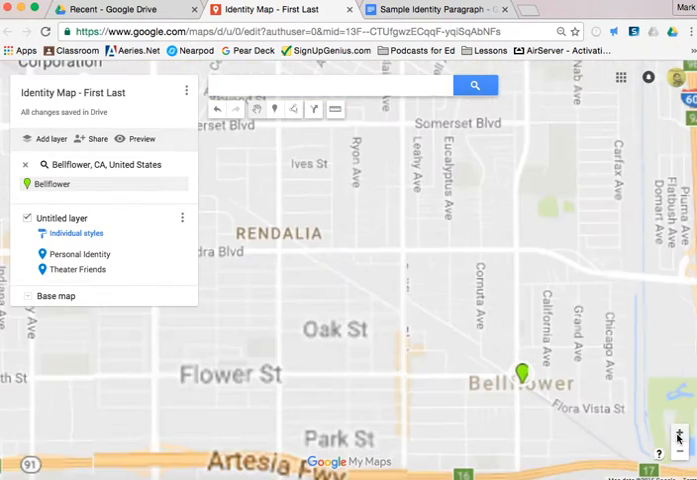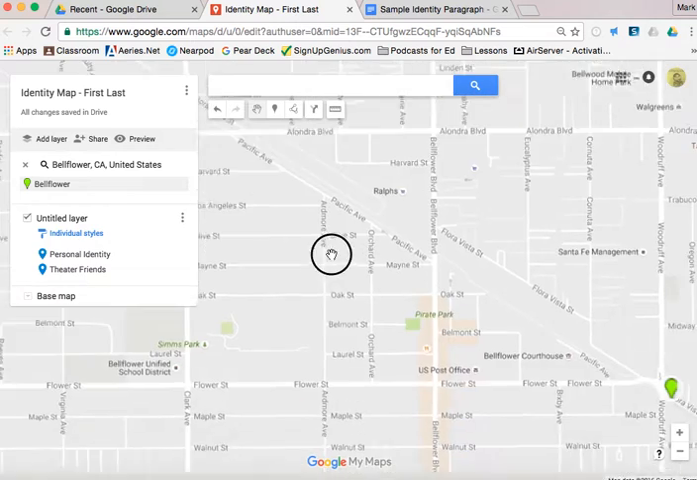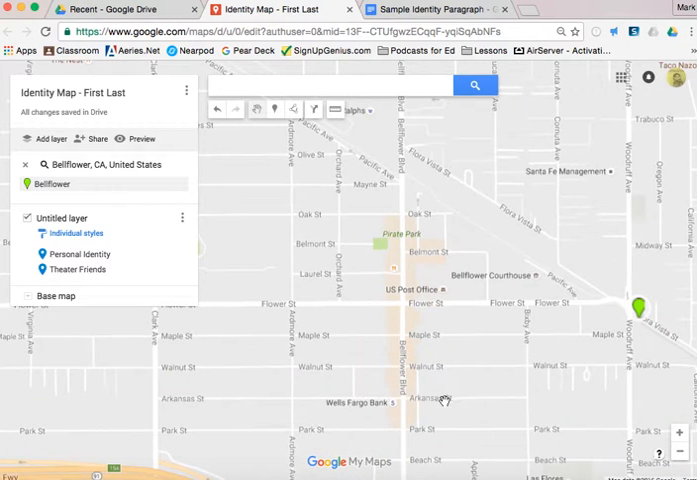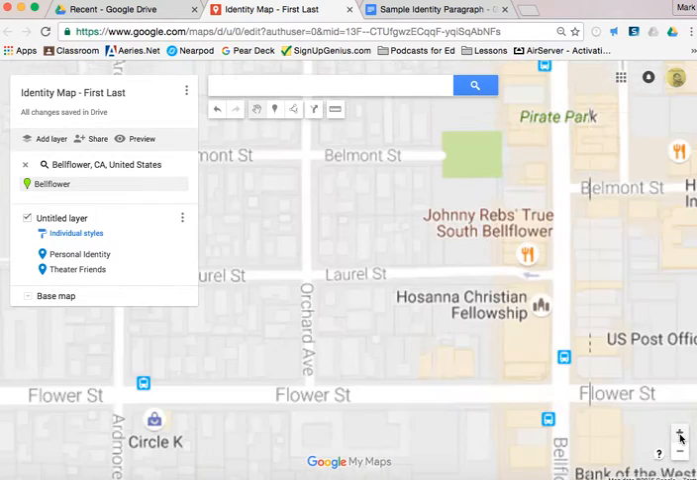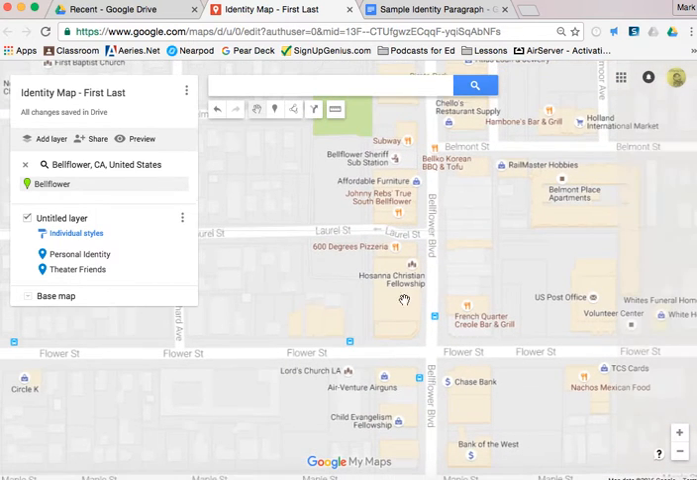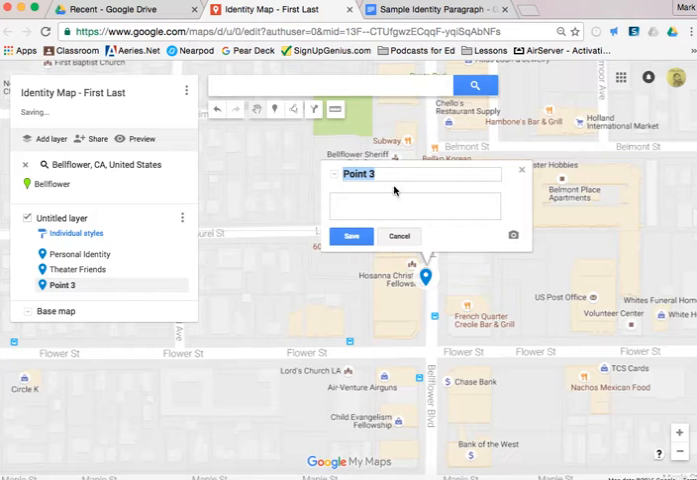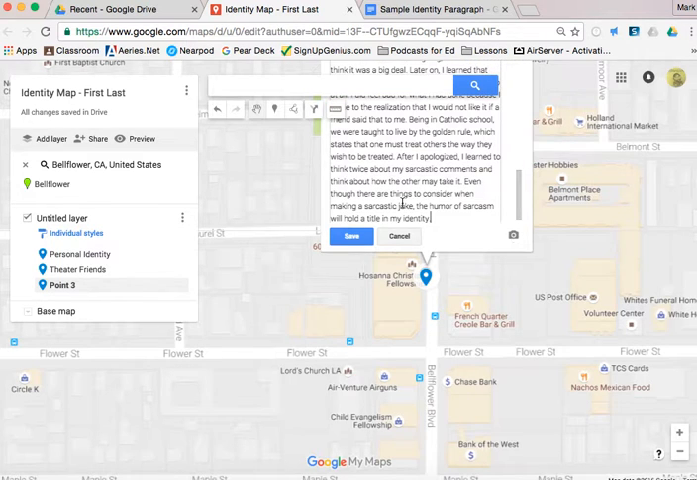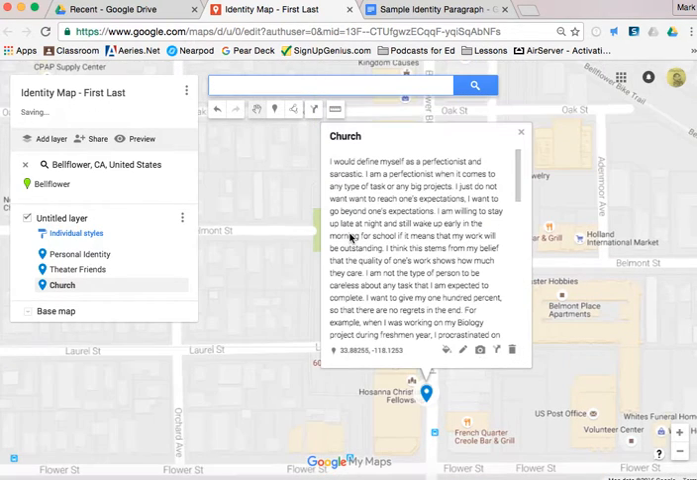I'm going to zoom in. Let's say I've got a memory with this particular church over here. I can drop the pin in there, and I can add, this will be my location. And for the sake of just practicing, I'm throwing in that same paragraph. Remember, these will be your different paragraphs.